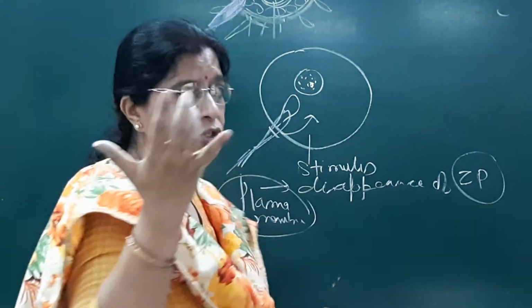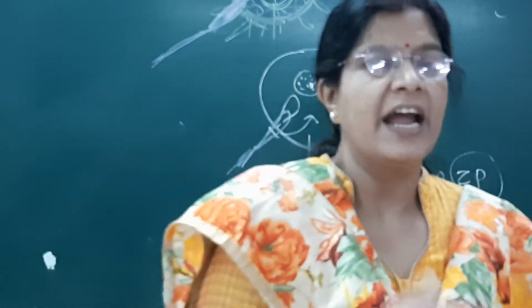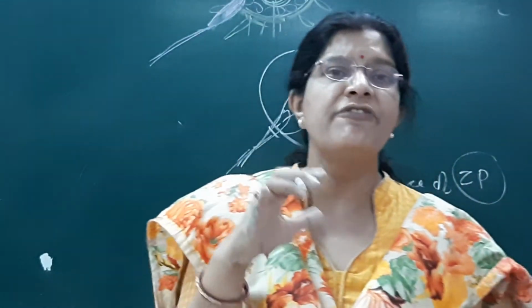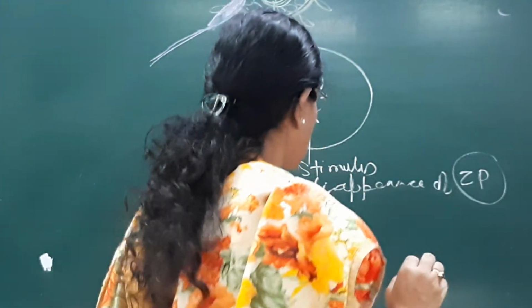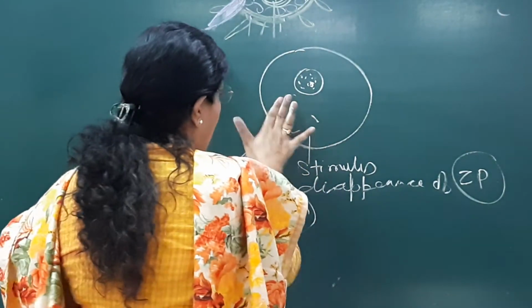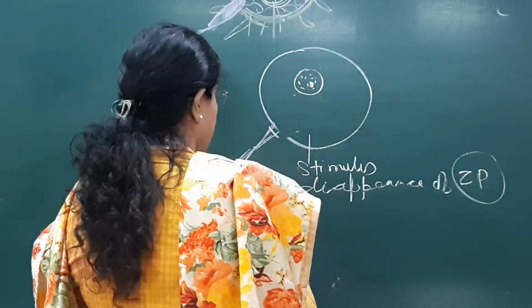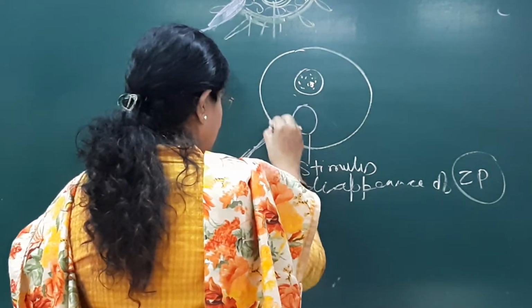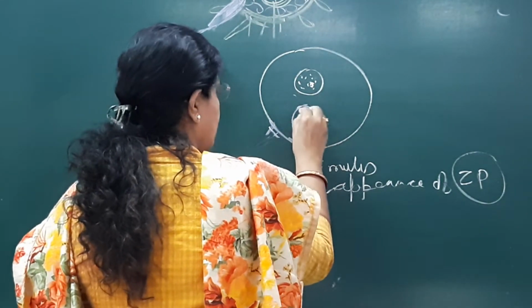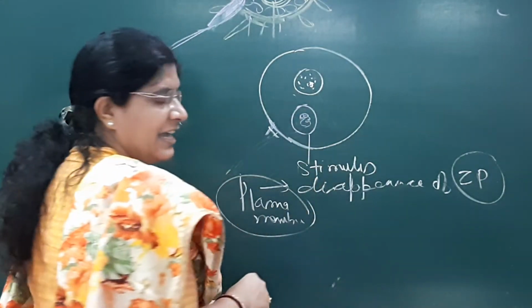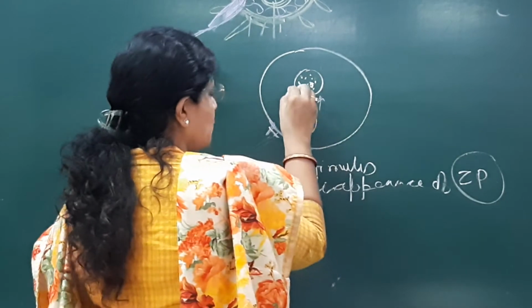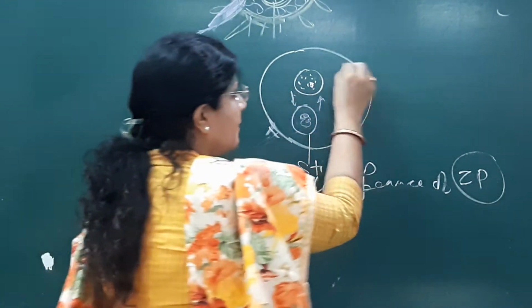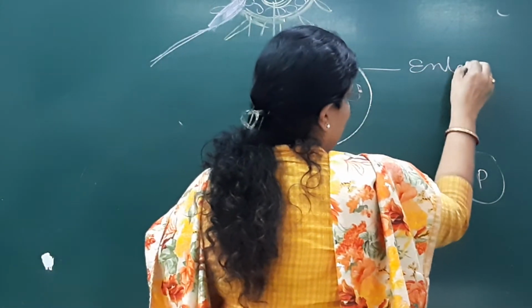Any guest who comes inside your home will follow the rules and regulations of your house. So the sperm has come inside and has become the male pronucleus. Then there will be swelling, an enlargement of the shape.